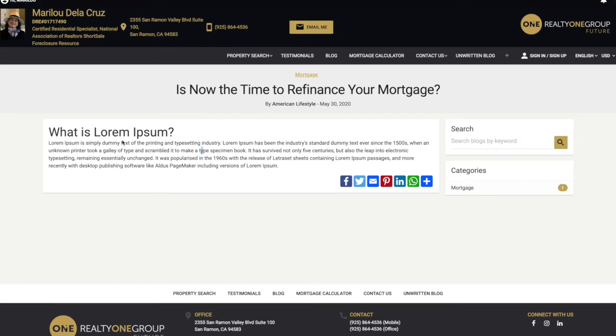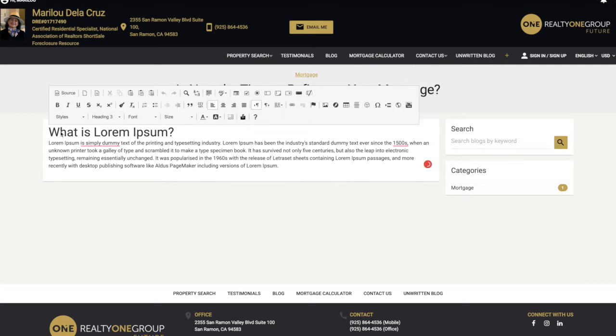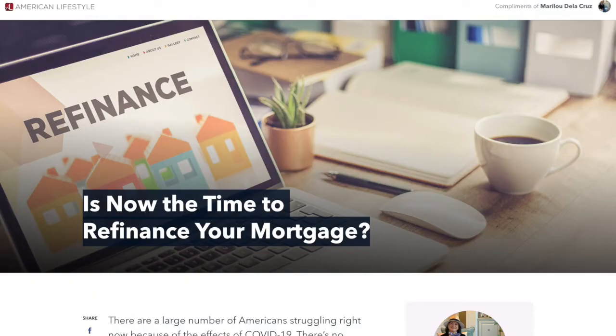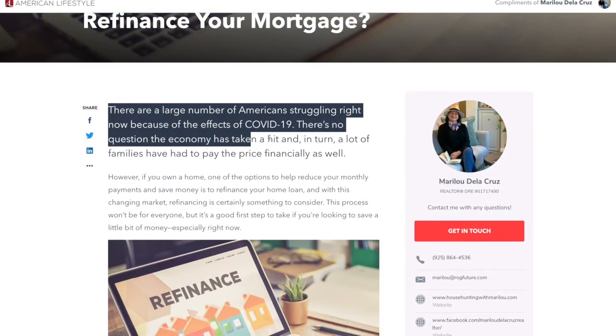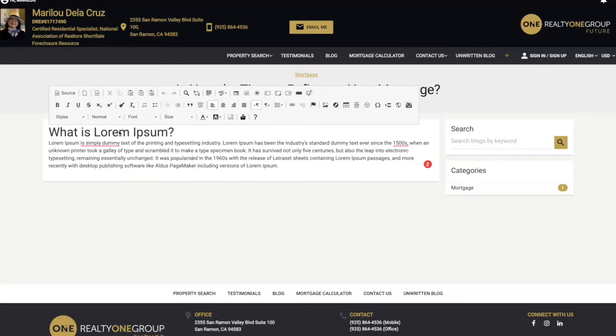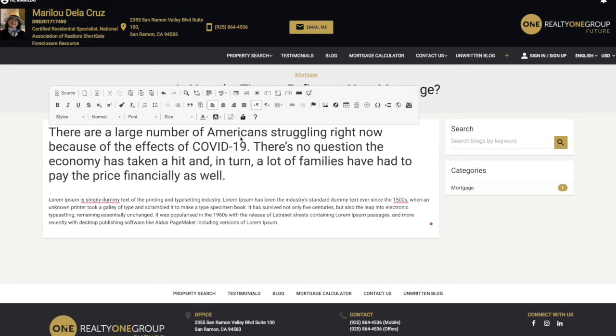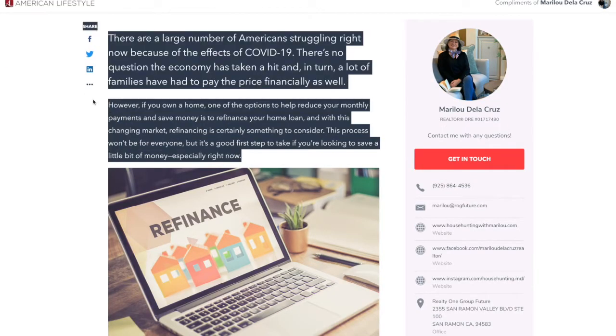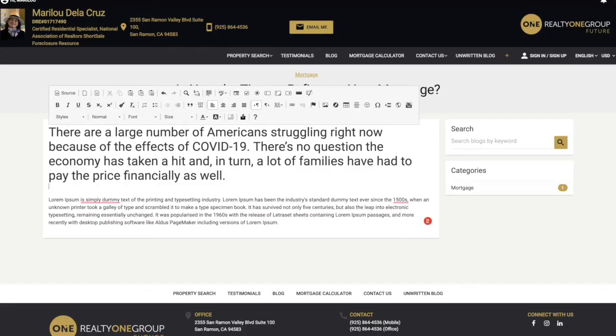Next thing we're gonna do is we're actually gonna edit our blog and add the content. So we're gonna go back to the three dots, click edit blog. How do we know we edited it? Because when we click, we see back that little toolbar that we always use. And it's really easy. We're gonna come back to the blog that we're trying to copy and we are gonna start copying and pasting the information. And paste it. And that's all what we have to do. We have to copy and paste all of the different paragraphs.